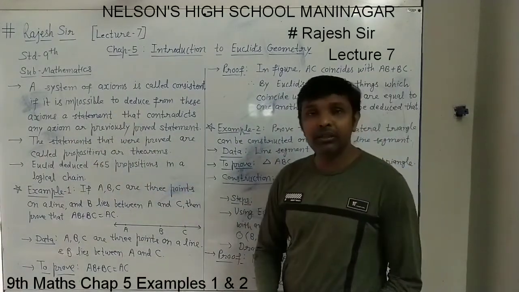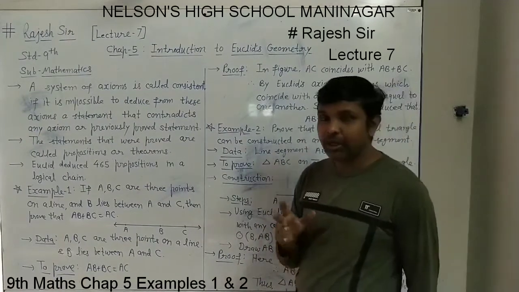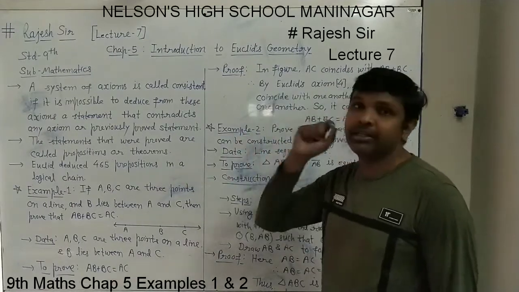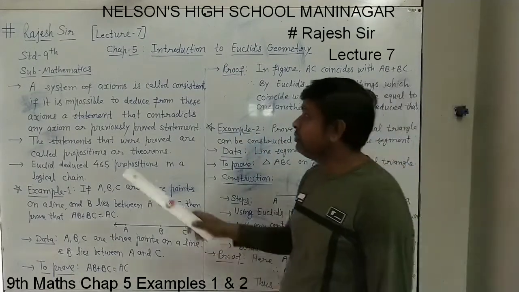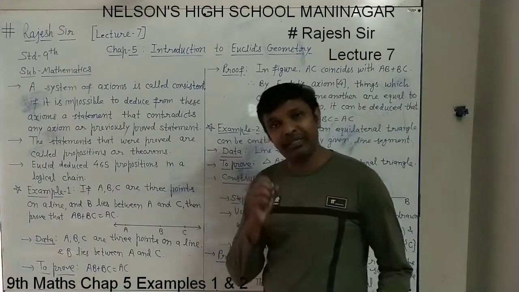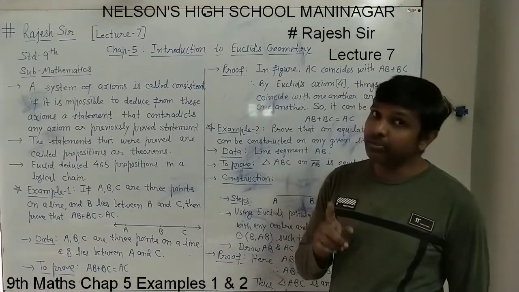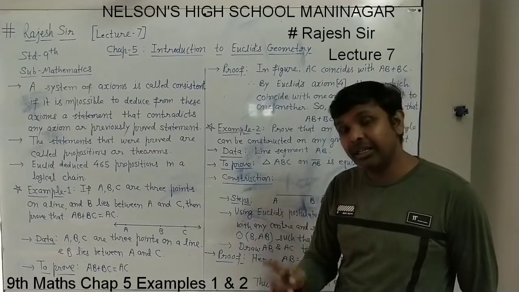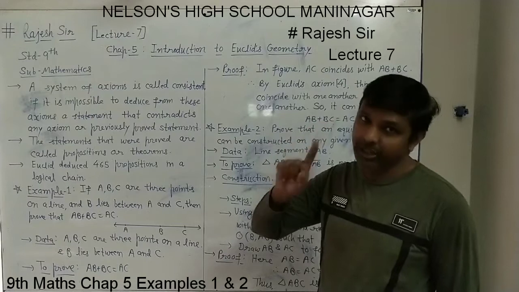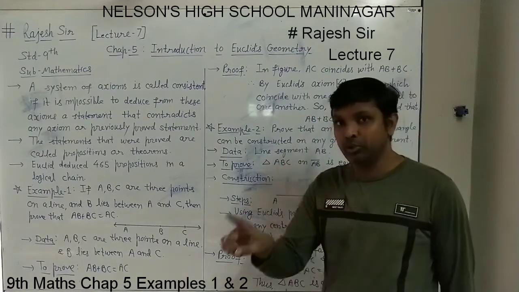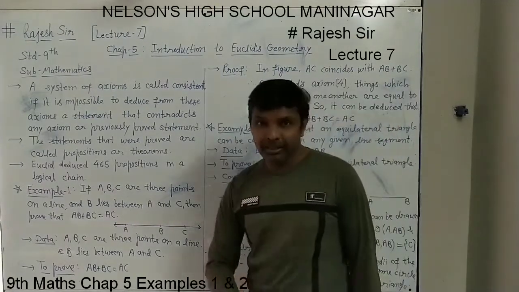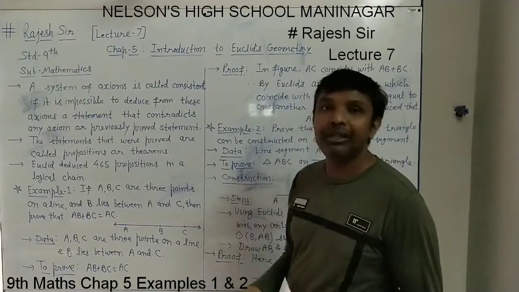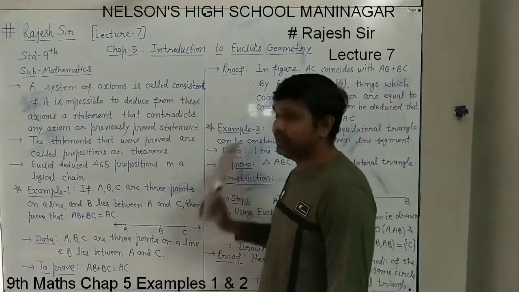If you make a statement using an axiom and that statement does not contradict any other axiom or any previously proved statement, then the statement made by using the axiom is called consistent.